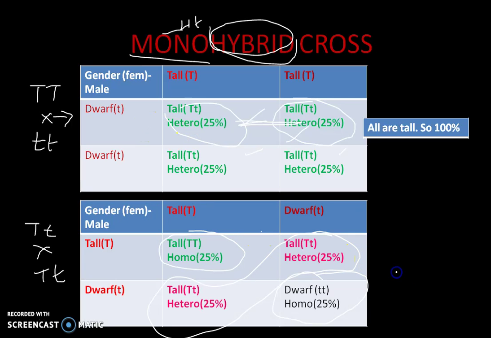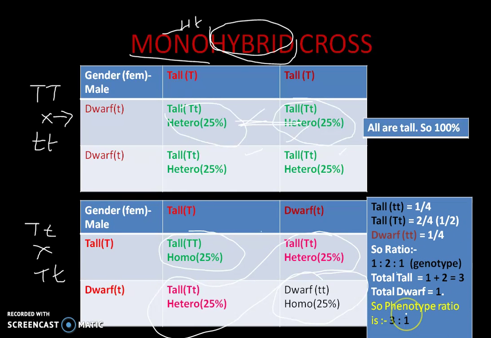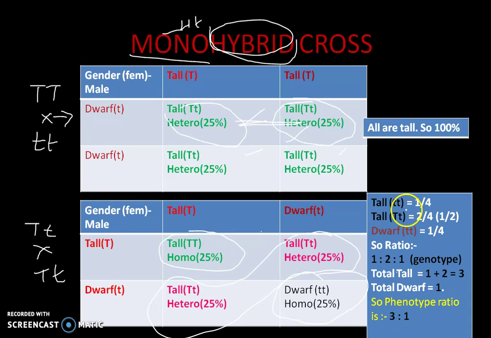In the second table, we got a genotypic ratio. Out of the four squares, one is pure tall, and heterozygous tall we got 2 out of 4, that is 1 by 2, and dwarf 1 by 4. When we write it in ratio form, 1 pure tall, 2 heterozygous tall, and 1 recessive dwarf. So this is the genotypic ratio.